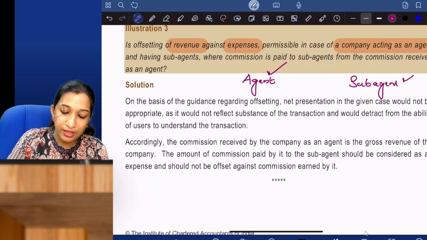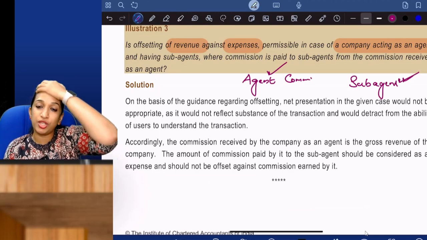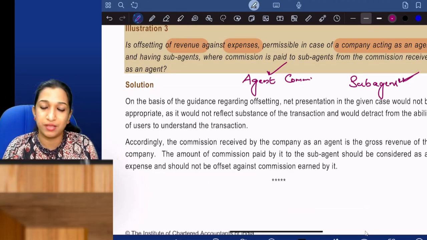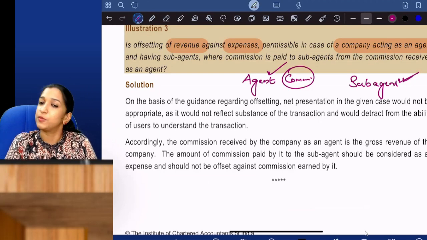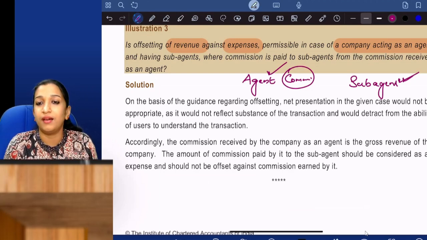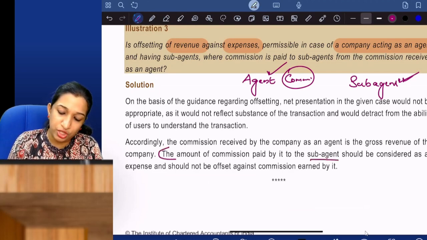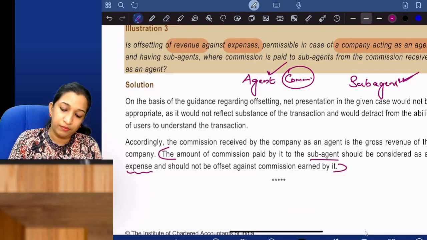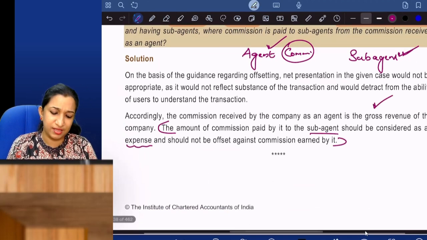So agent should recognize full commission and should pay sub-agent's commission, which should be shown as an expense. My commission and sub-agent's commission should appear as an expense. It should not be set off, knocked off. So the amount of commission paid to the sub-agent should be considered as an expense, should not be offset. So agent's revenue should come as gross revenue. Yes.